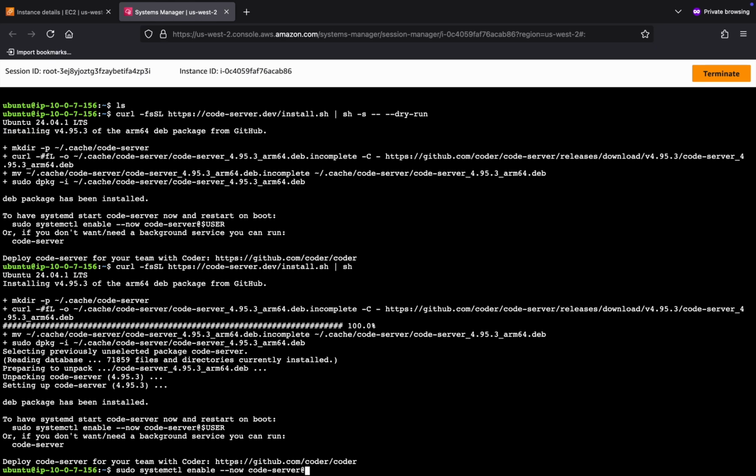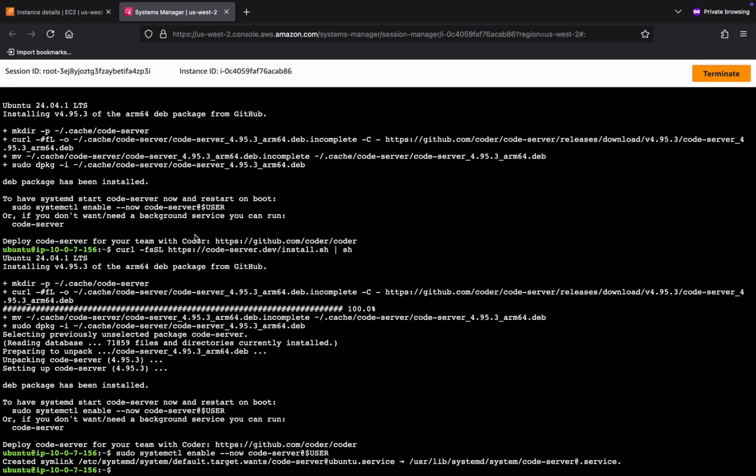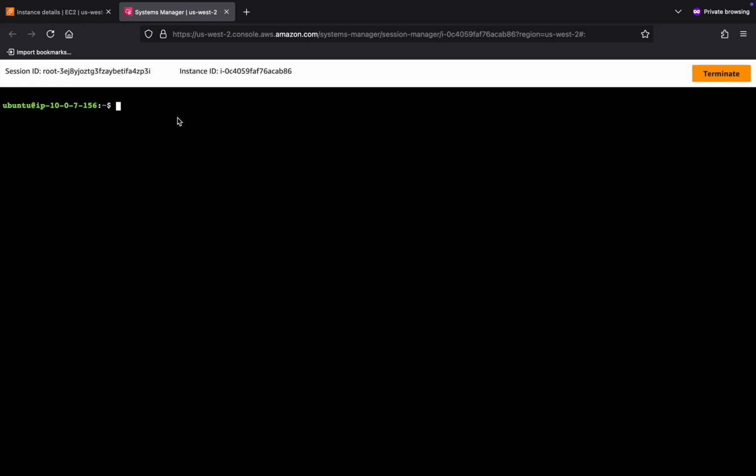Code server is the name of the service, and we'll run it as the current user. We want to run it under the current user. So we've done that. It's now ready to run. Okay, so I've cleared the screen, sorry. Everything is set up. Coder's ready to run, but we're still missing one big piece, which is that we don't